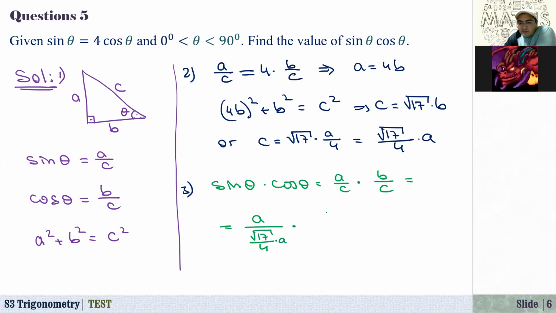And how about B over C? Here we have B, and how about C in terms of B? That is square root of 17 times B. So this A, they cancel each other, and also B, they cancel each other. This 4 goes up, right? 4 times 1. Here in the numerator, we have 4. How about the denominator? Square root of 17 times square root of 17, that's equal to 17. So the answer is 4 over 17.